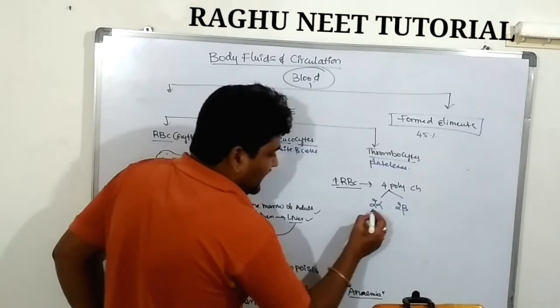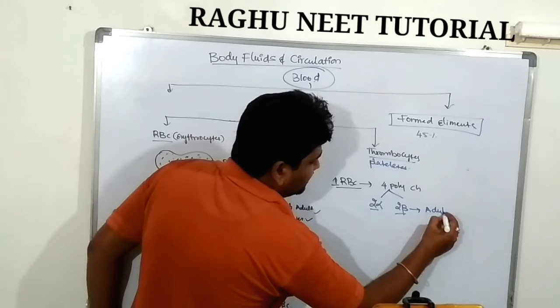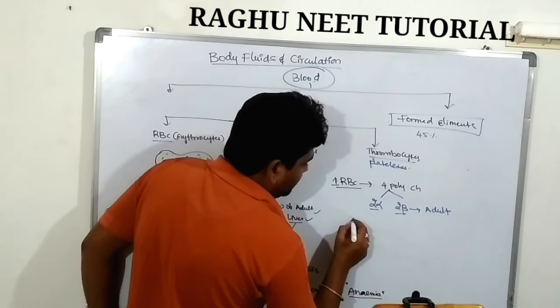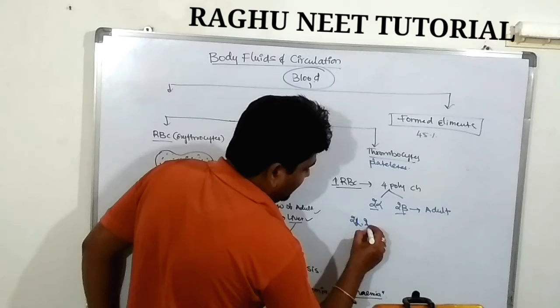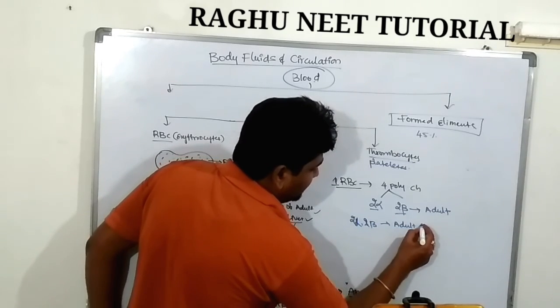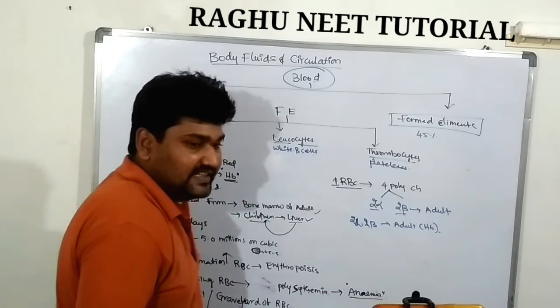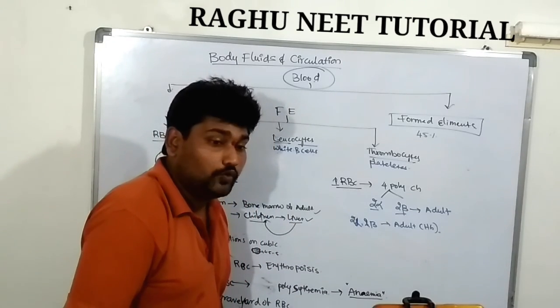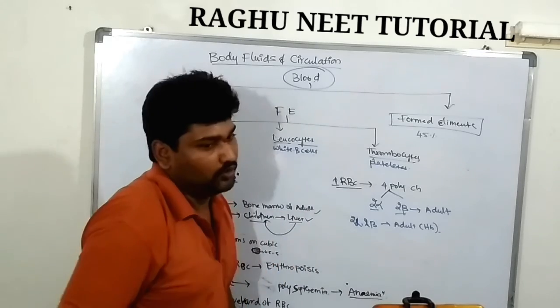Hemoglobin containing 2 alpha and 2 beta polypeptides is adult hemoglobin.